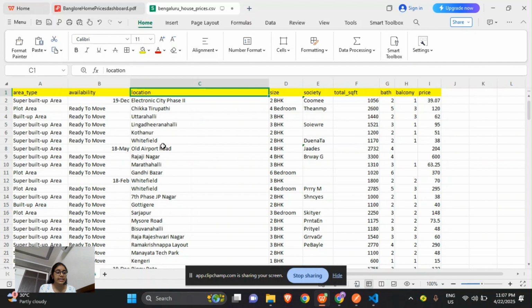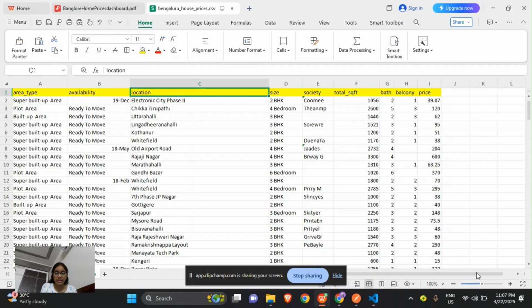Here the area type is of different types, like super built up area, plot area, built up area, and the availability is from when the flat or the house is available. This column mentions the location, and this is the size, that is the number of bedrooms in the house, this represents the society, and this represents the total square feet. These both represent the number of bathrooms and balconies. So this is the dataset.